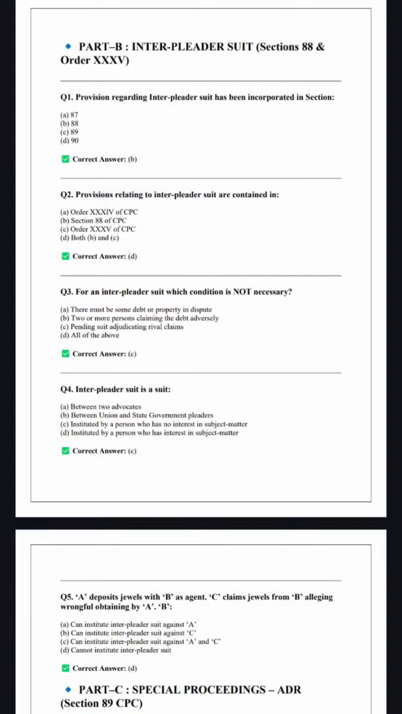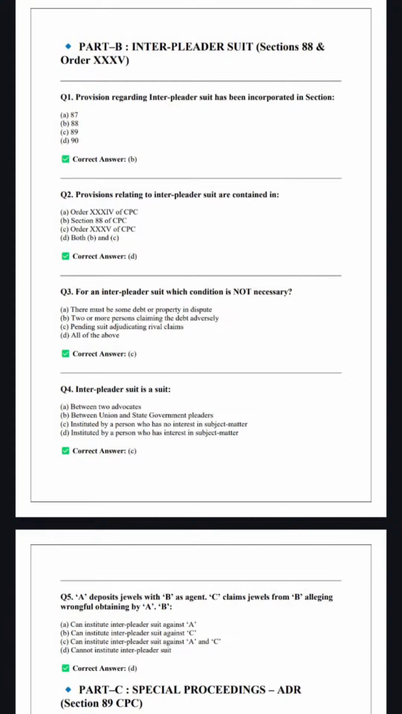Provision regarding interpleader suit, ठीक है. Interpleader suit has been incorporated in which section? So this is a very important question. Provision regarding interpleader suit is mentioned under section 88 of CPC. ठीक है. So 86 is talking about suit regarding envoy, ruler, and ambassador. But 88 talks about interpleader suit. Okay, 88 interpleader suit.